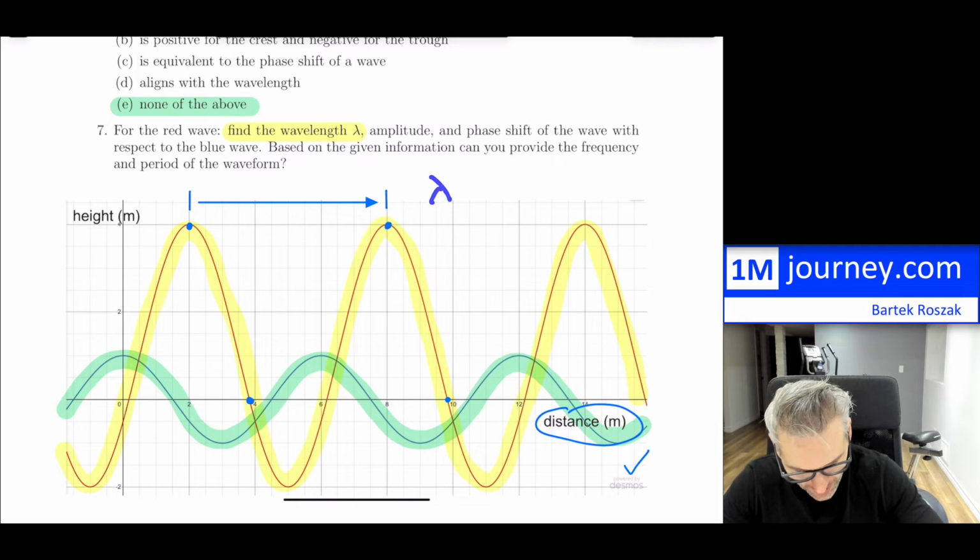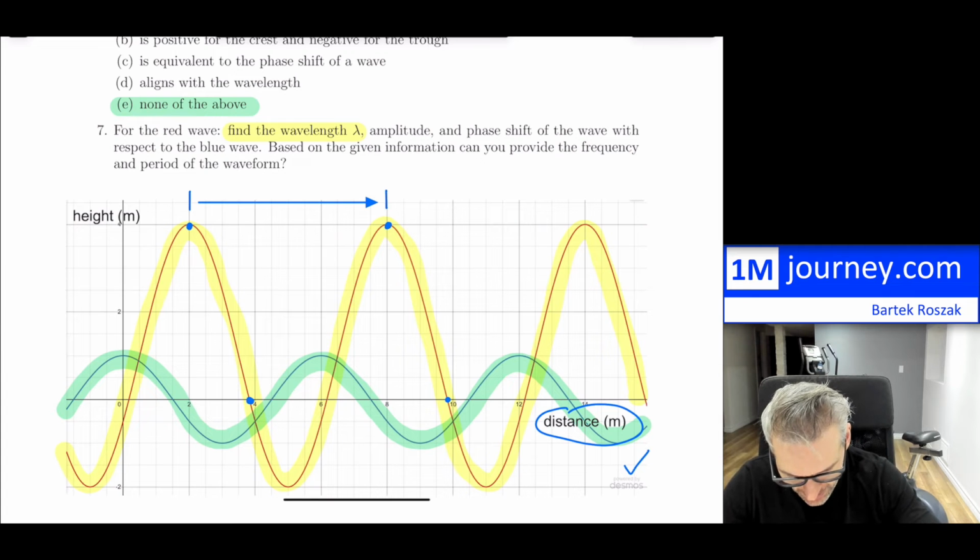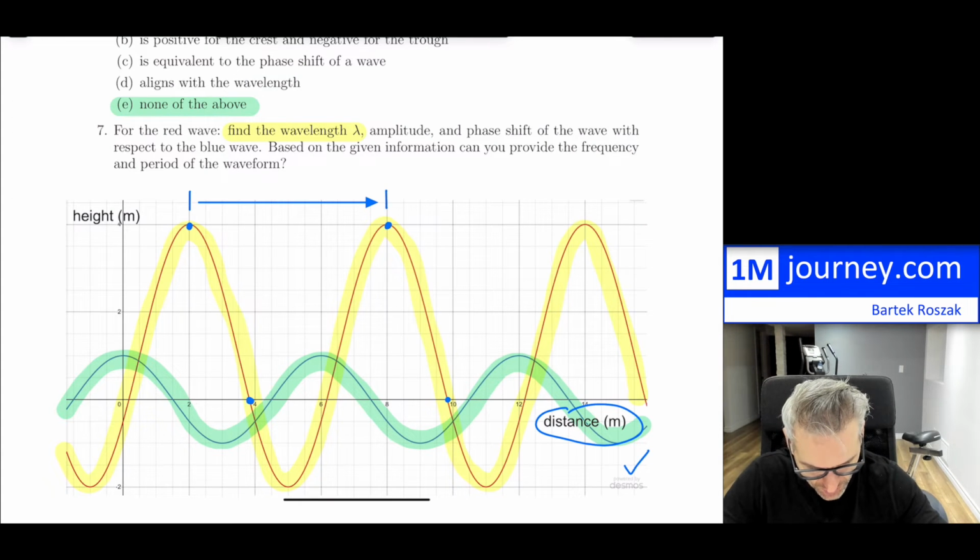So the wavelength within here is going to be equal to just 8 minus 2, which is the difference. So it's going to be 6 meters. So this wave is 6 meters, or at least it has a wavelength of 6 meters. So that would have been the first thing. All right, so that's 6 meters right there.